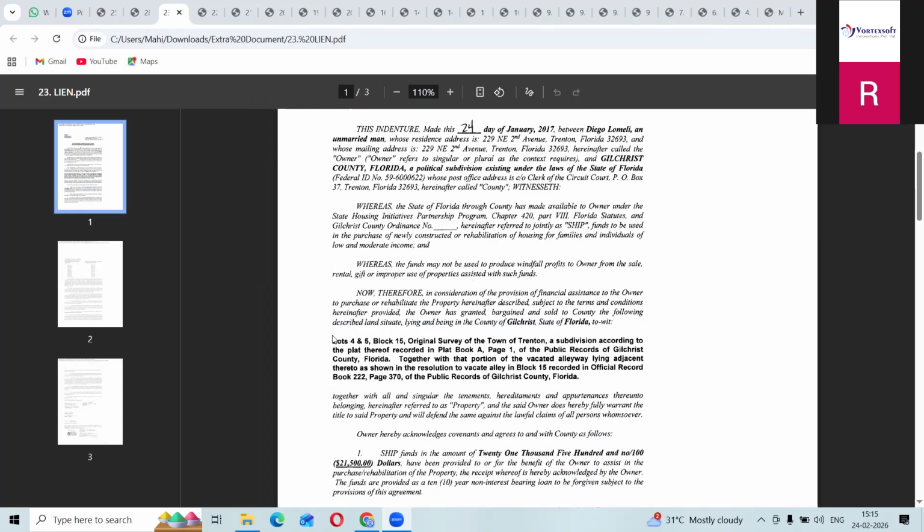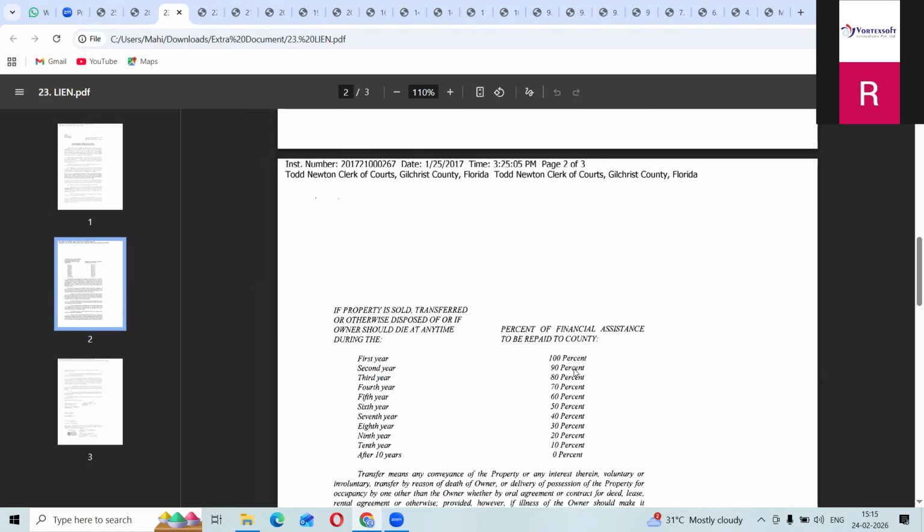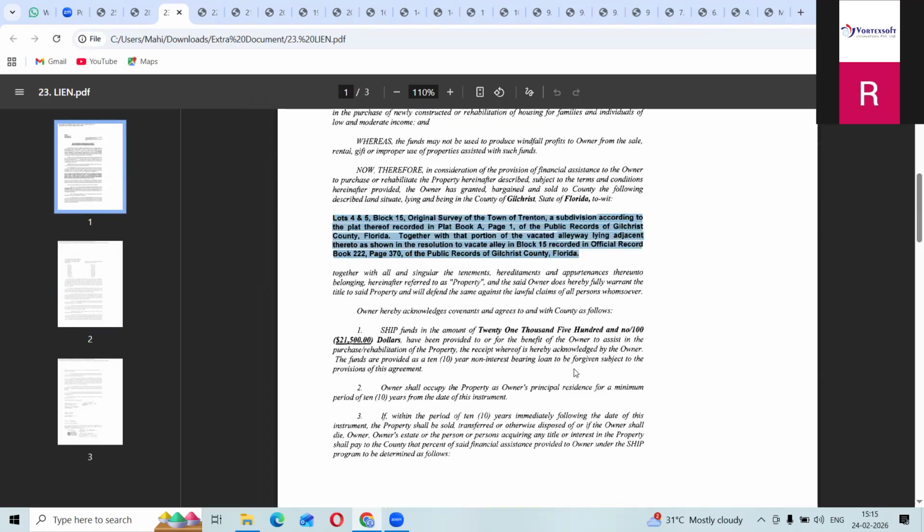This is also something you have to check by legal description only, along with your address. Sometimes they will give you your TMS number. If they have not given your TMS number, you have to check by legal description only.